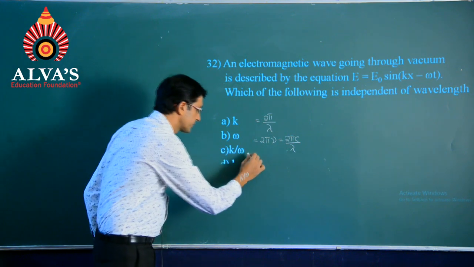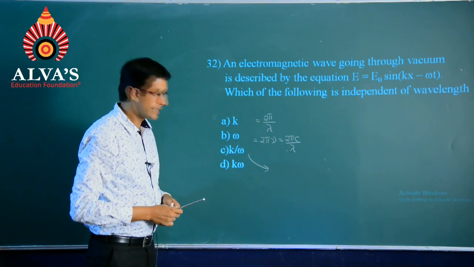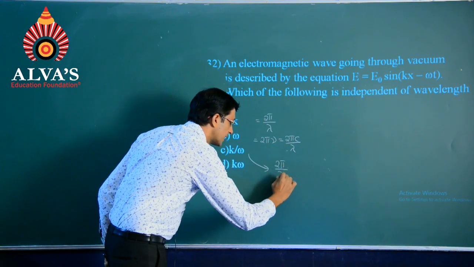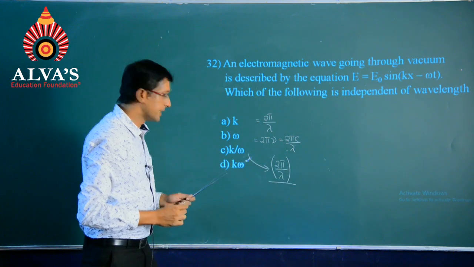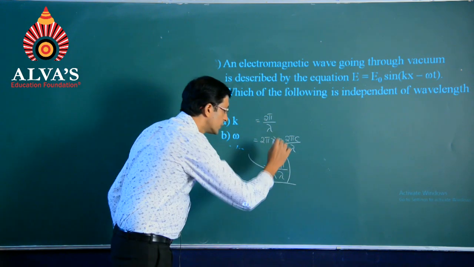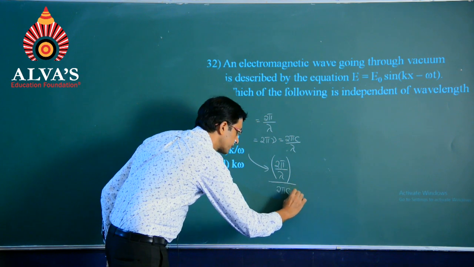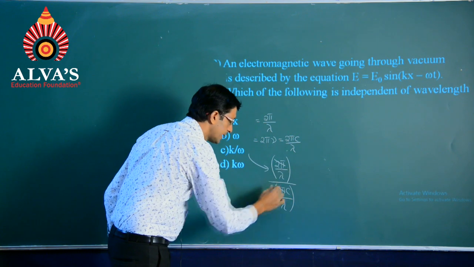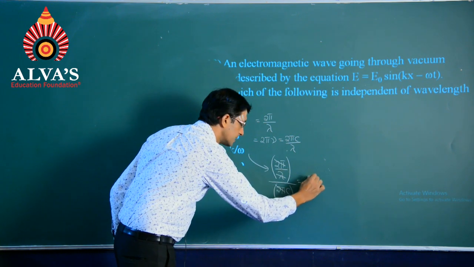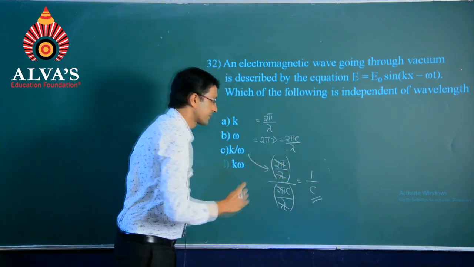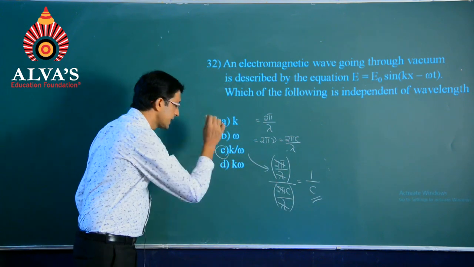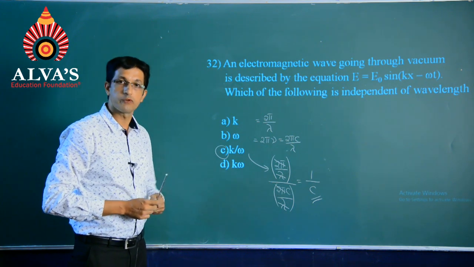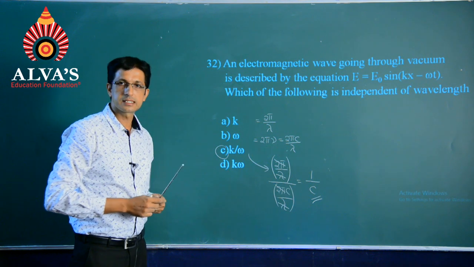Coming to the third one, that is k divided by omega. We have seen here k was 2 pi by lambda, and when divided by omega, which is 2 pi c by lambda. So, 2 pi and 2 pi along with lambda will cancel, giving us 1 by c. So, that is the option which is in fact independent of the wavelength. There is no term of lambda in this part.